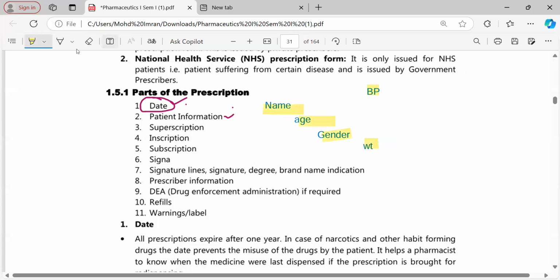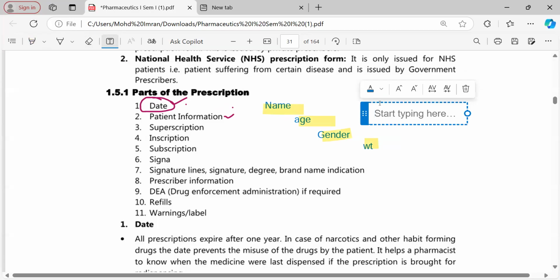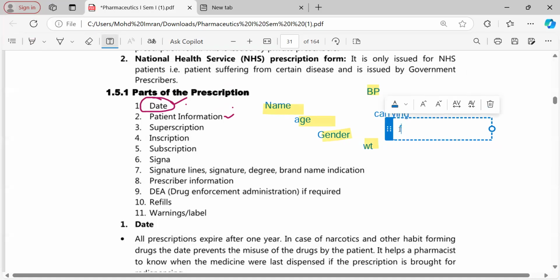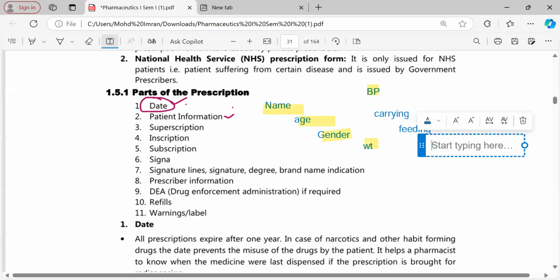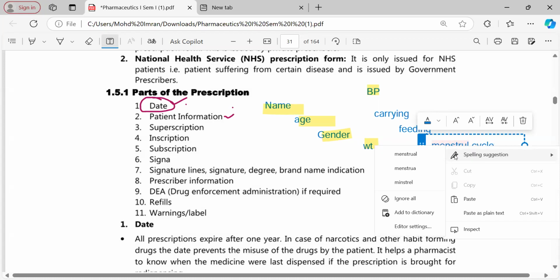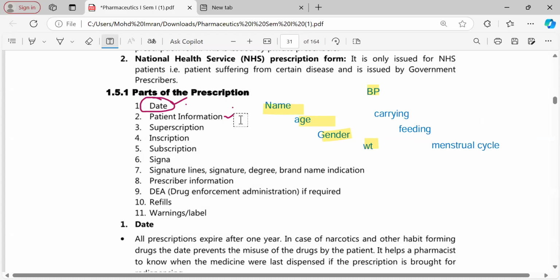blood pressure. In many instances, you should also ask about their physical situation, like whether they are pregnant or not. Right? That's also very important. I'll show you the reasons why. Then whether they are feeding their babies or not. And if the patient is a woman, in some cases the doctor should know whether she is on menstrual cycles or not, because there are a lot of drugs which are going to affect these situations. So this personal information of the patient should especially be given on the prescription.